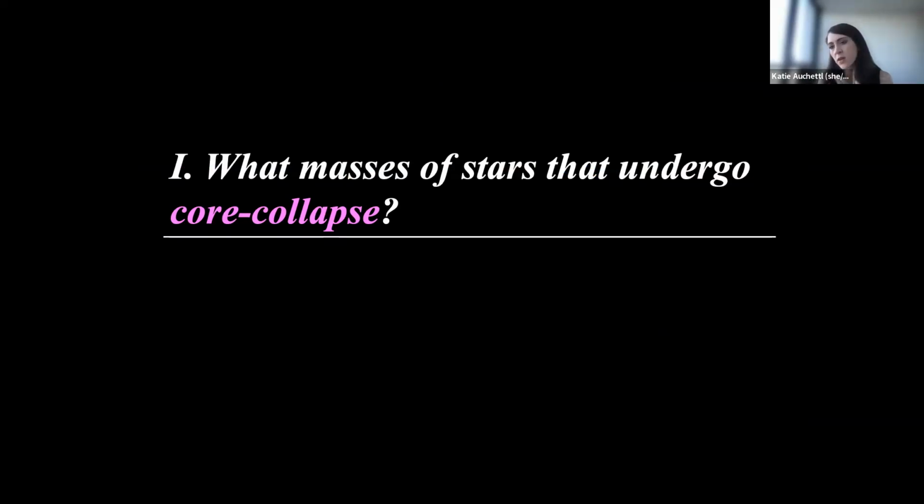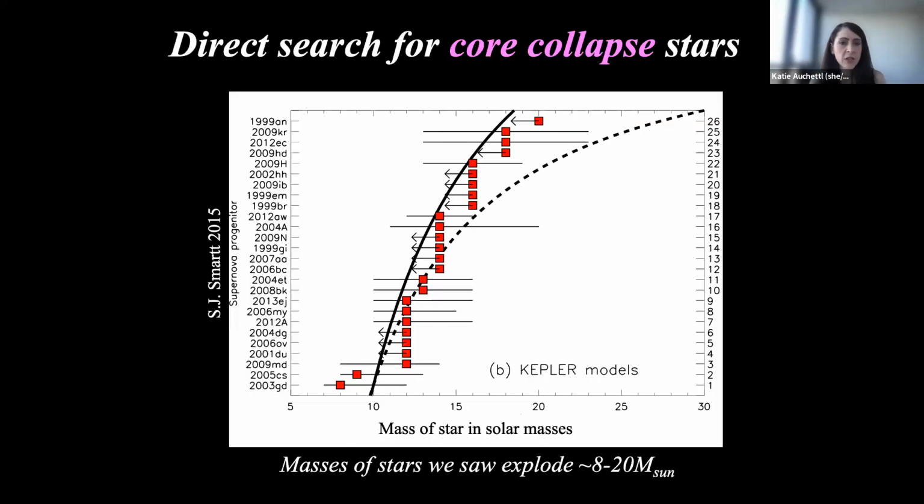However, the type of explosion that a star of a particular mass undergoes and the resulting outcome of this explosion, such as do we see an observable explosion, is a neutron star or a black hole formed, depends on a number of factors such as the mass of the progenitor, whether it's found in a binary, as well as the metallicity and rotation of the progenitor star itself. As such, there has been significant theoretical work to try and determine which stars undergo core collapse and produce a supernova of a given type, and which of those produce a neutron star or a black hole. And observationally, there have been a number of attempts to identify the progenitor stars of core collapse supernova explosions.